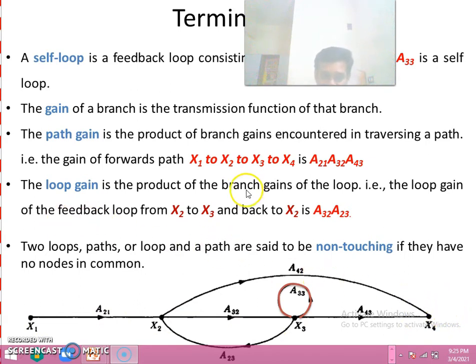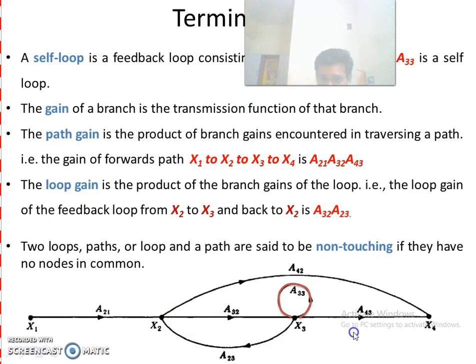Now what is loop gain? Loop gain is the product of branch gains of the loop. Now this is a loop. It is starting from a point and ending in the same point. The gain of this loop is a32 into a23.